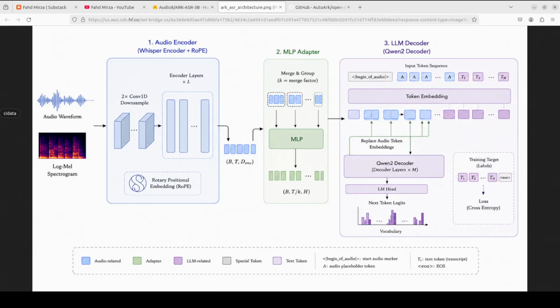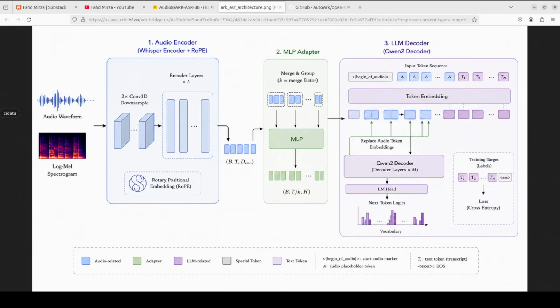Now, the architecture is quite easy if you really consider it as three parts working in a relay, which is exactly what this diagram in front of you shows. First, an audio encoder, which is sort of an ear, listens to the sound wave and converts it into a compact numerical summary of what was said. Second, an MLP adapter acts as a translator that reshapes and compresses that audio summary into the format that the next stage can understand, which also keeps things quite efficient.